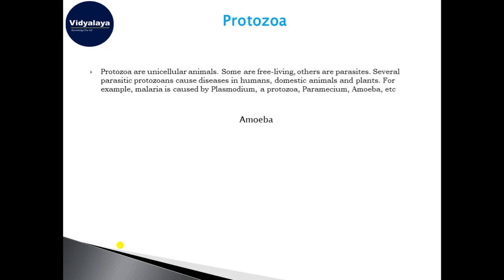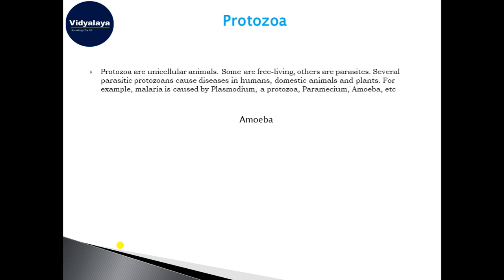Okay, so protozoa. We must have heard the name of amoeba. You can see on the screen the name written, amoeba. Protozoa are unicellular animals which can only be seen with the microscope. Most of the time they are free living, like amoebas. They depend upon other organisms for their food and shelter.